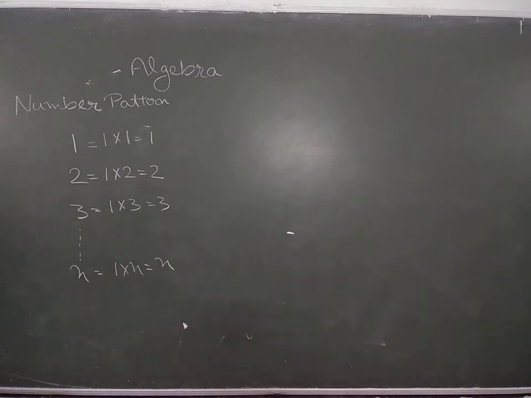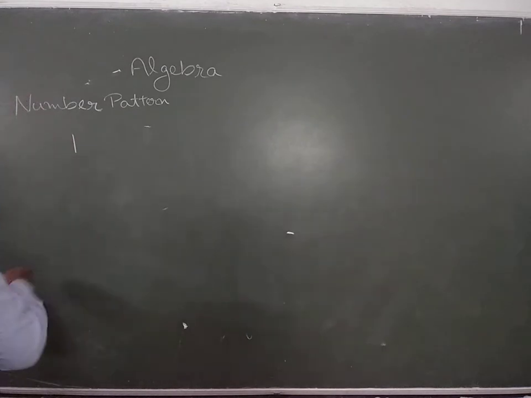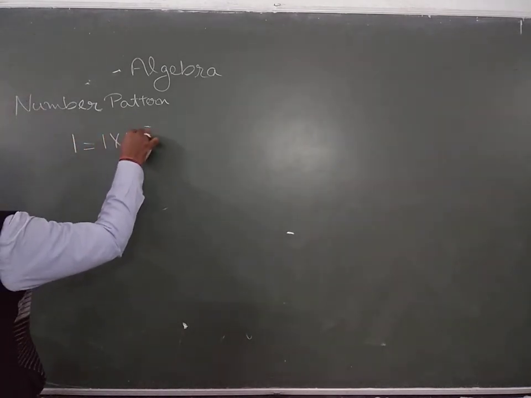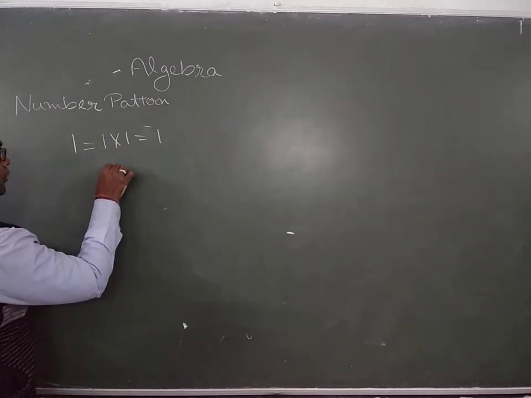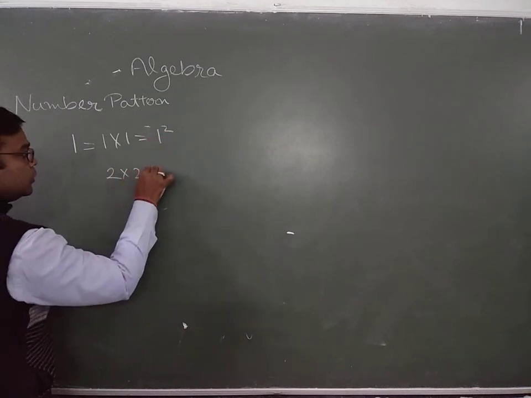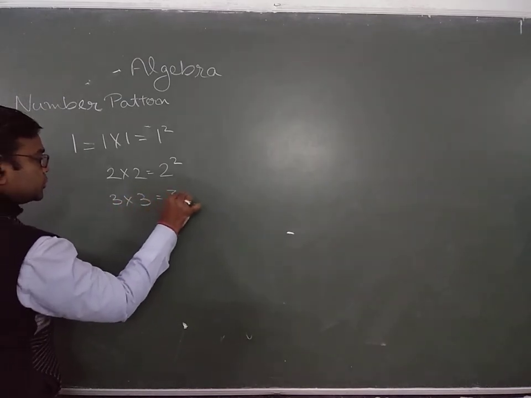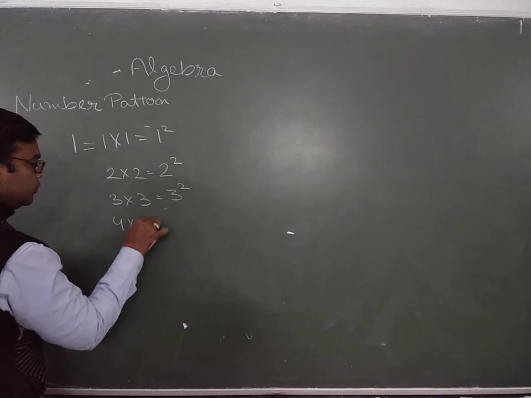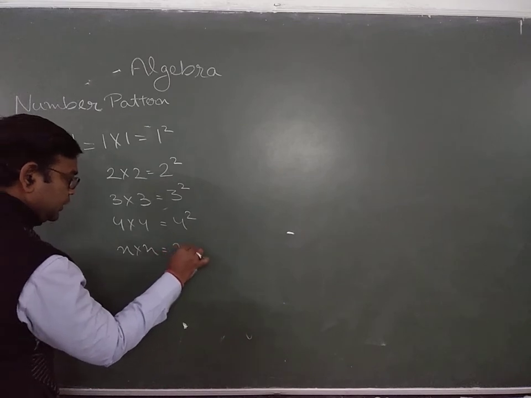But if we use some more common things for natural numbers, 1 equals to, I need 1 into 1, it's a 1. Then I need multiples of the same number. So 2 into 2, it's a 2 square. 3 into 3, it's a 3 square. 4 into 4, it's a 4 square. n into n, it's n square.